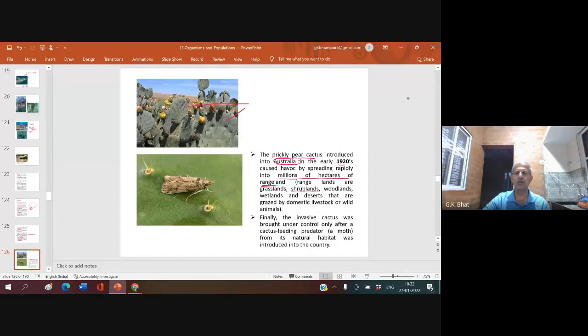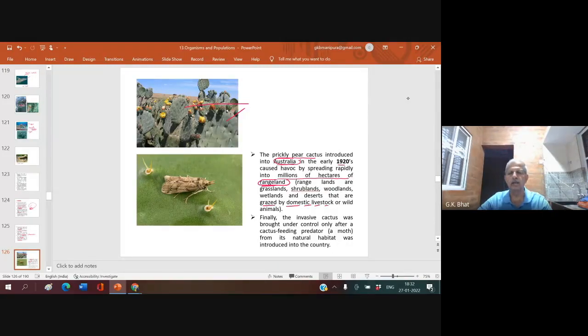Rangeland is the land which used to provide food for domestic or grazing animals like buffalo, cow, goat, sheep, etc. In such rangeland, you could see only these prickly pear cactus everywhere, because there was no natural predator to control them.